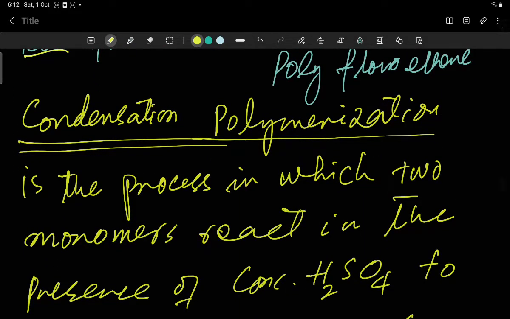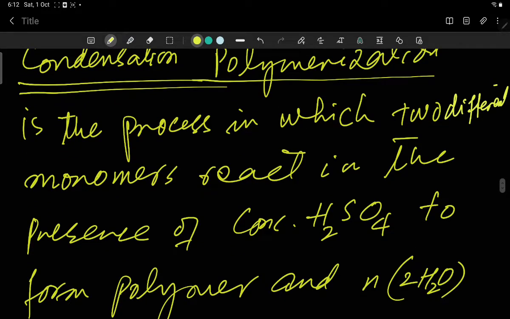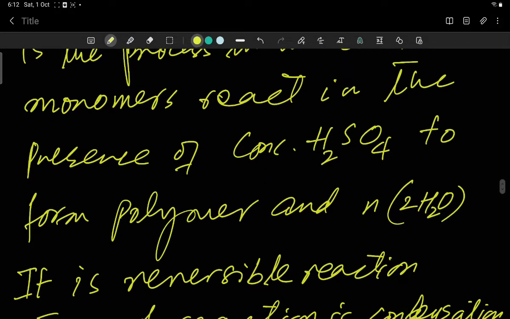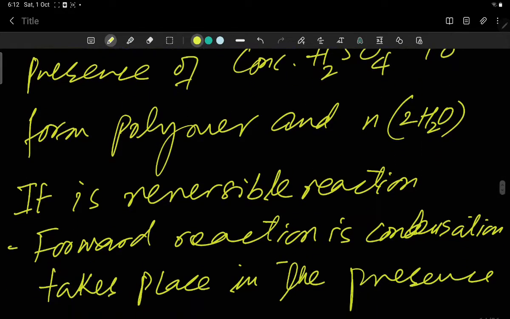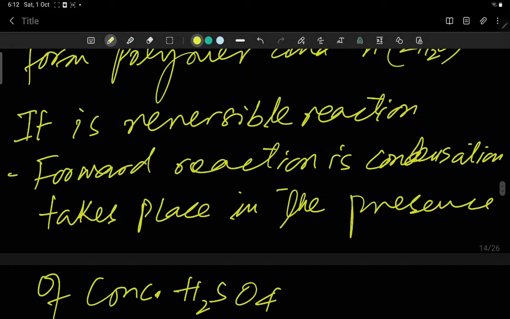The next process is condensation polymerization. It is the process in which two different monomers react in the presence of concentrated sulfuric acid to form a polymer and n number of water molecules. It is a reversible reaction, and you know that the forward reaction is condensation.